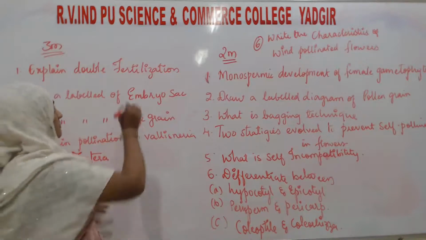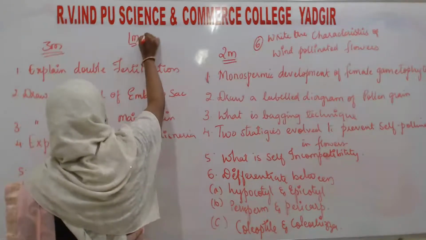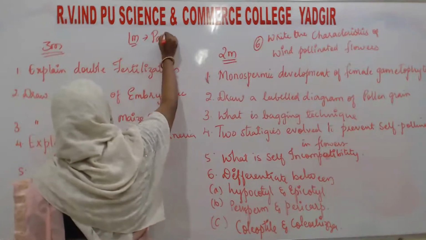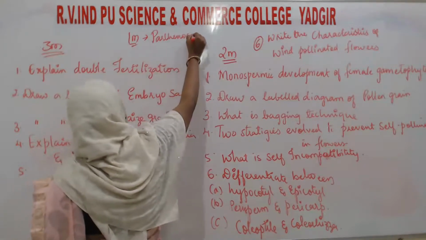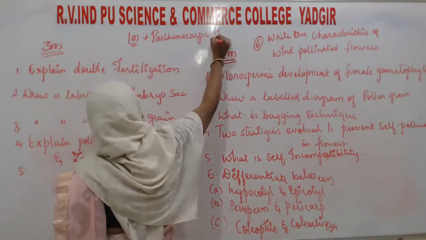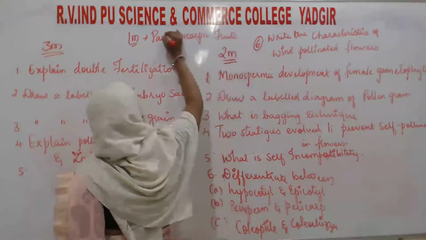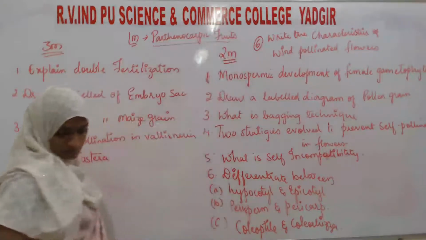In 1 mark, one more question added: what do you mean by parthenocarpic fruits? One mark.